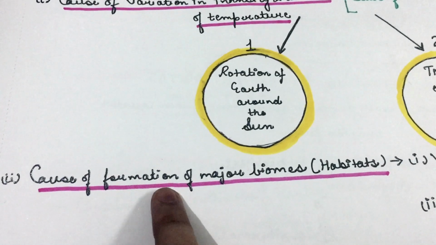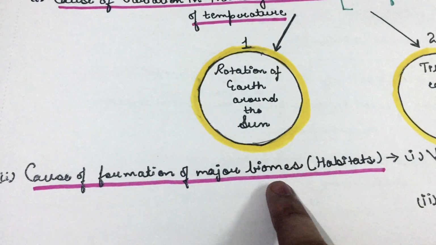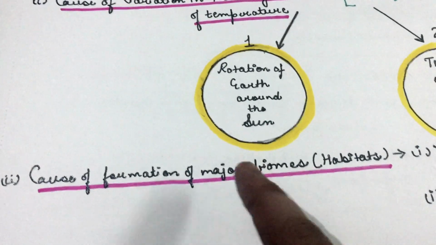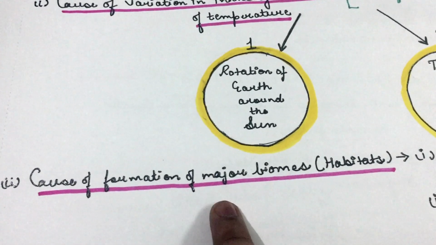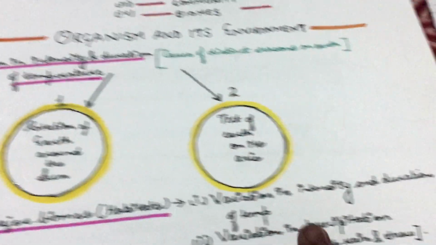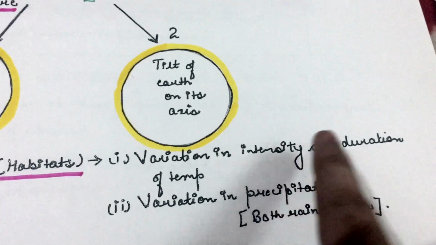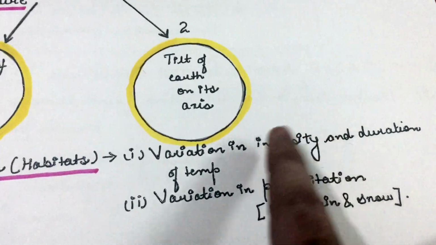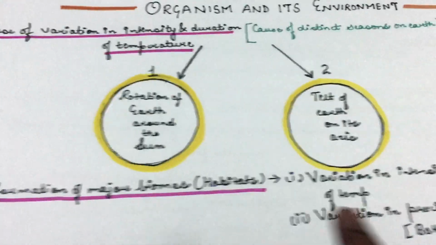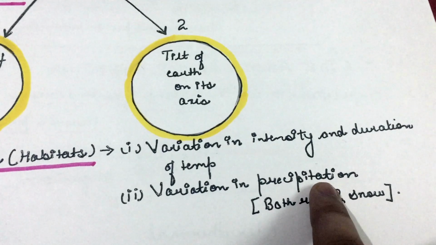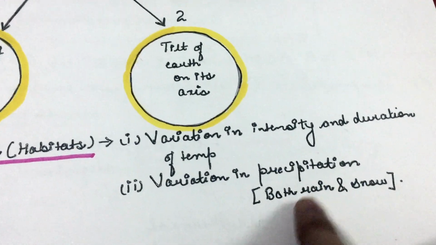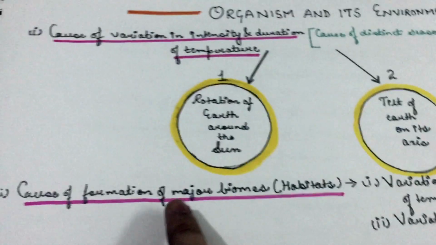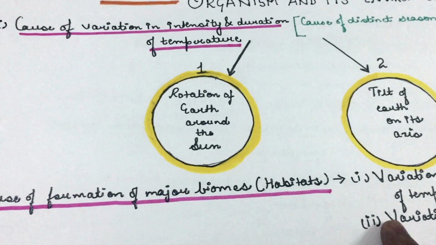Now let us look at why there is formation of different types of biomes or habitats on the earth. Why are different biomes formed? The causes of formation of major biomes are: number one, variation in intensity and duration of temperature, because temperature is different in different places, which gives rise to different biomes. And second, variation in precipitation, that means both rainfall and snow. So these are the two causes due to which different biomes are formed on the earth.